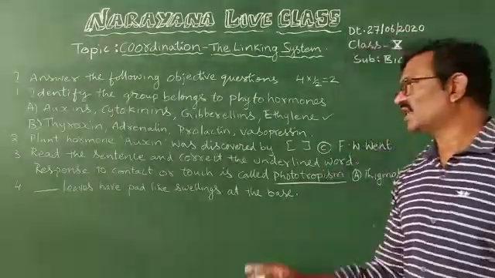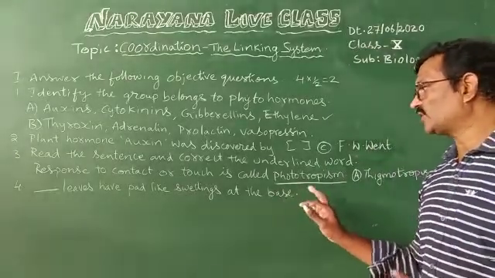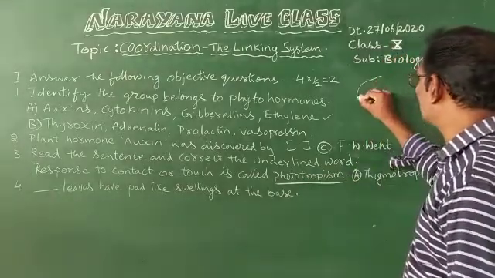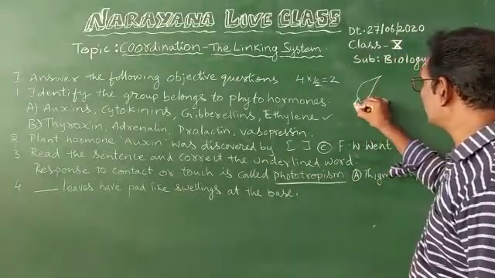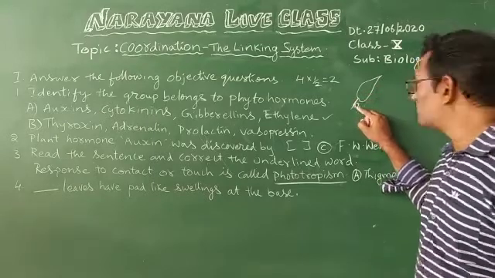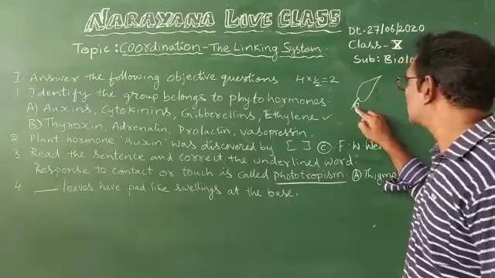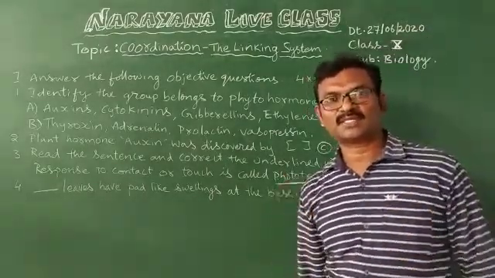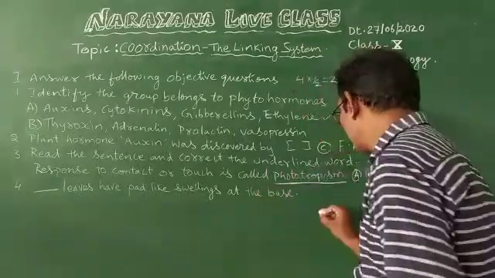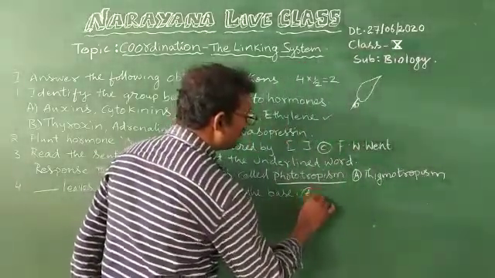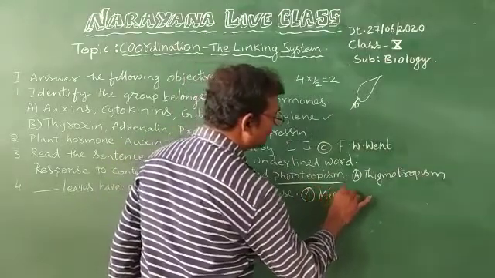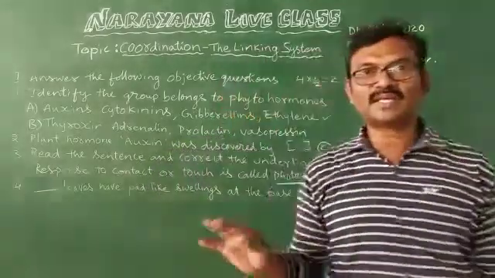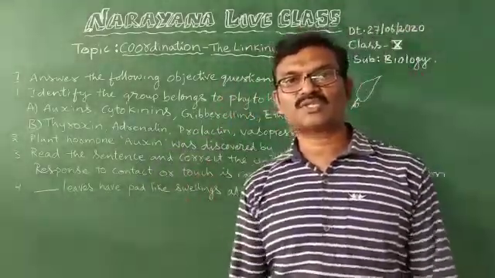Right. Now the fourth question: dash leaves have pad-like swellings at the base. Suppose this is the leaf. At the base of the leaf there are pad-like swellings. These are filled with water. Which leaves? Mimosa pudica, that means the touch-me-not plant or attipatti. So the answer is Mimosa pudica. Some people read it differently, no problem. So these are the 4 objective type questions.